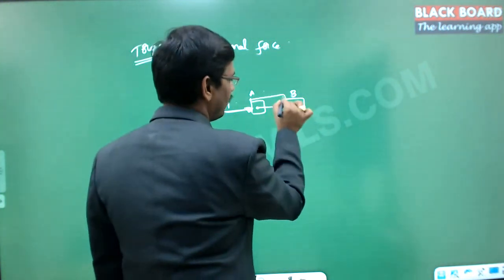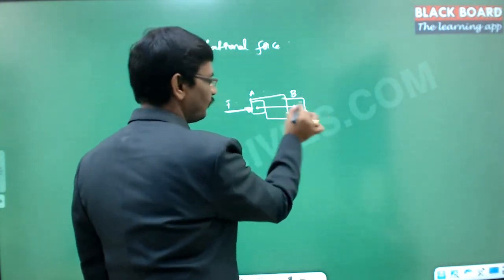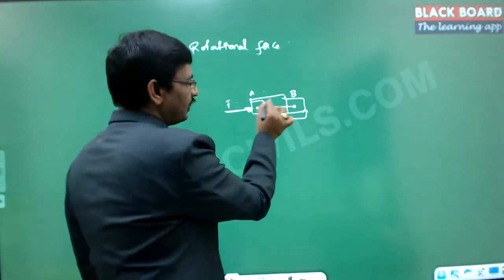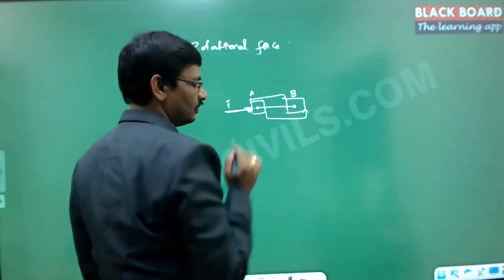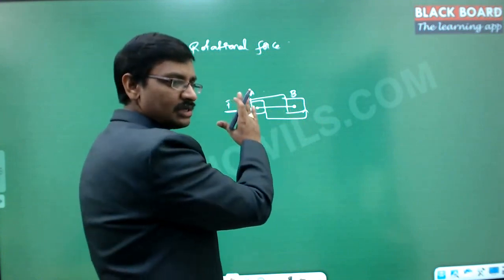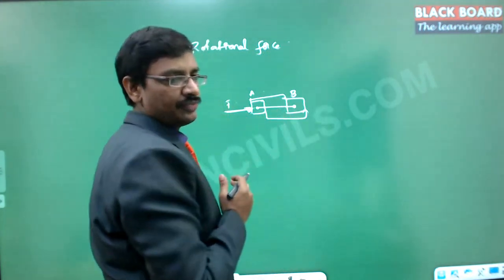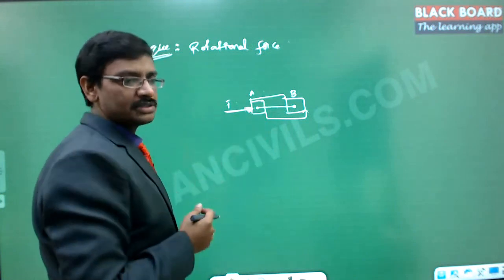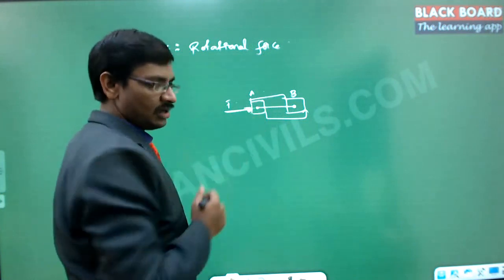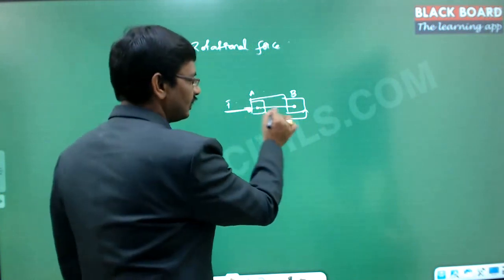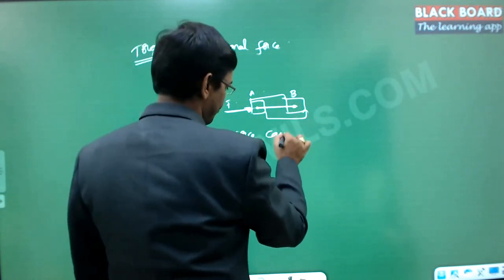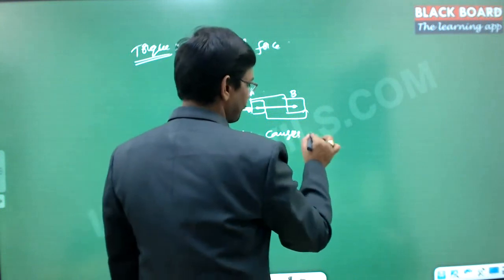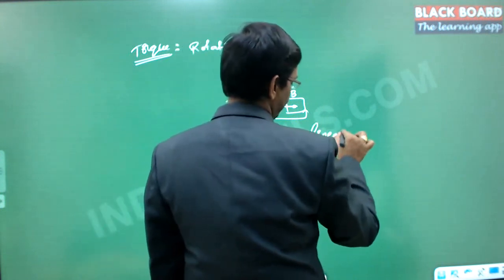That means there is a one-to-one correspondence between each and every point here. This point is moved to here, this point is moved to here, and this point is moved to here. Now all the particles are having a single movement. There is no difference between the movements of each and every particle of this block, and this is causing the linear displacement. So force causes linear displacement.